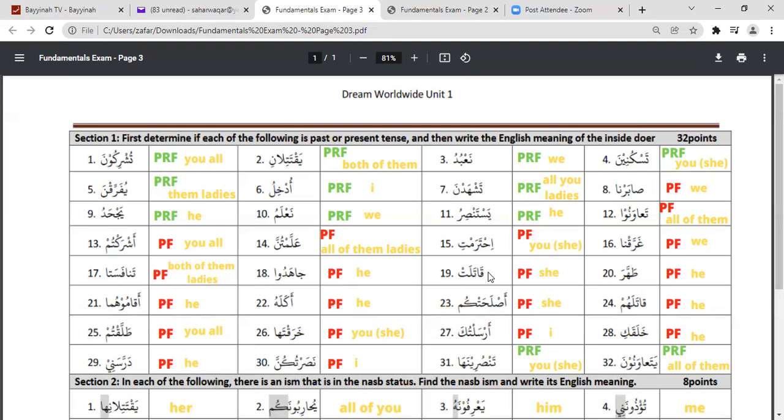Okay. Qatalat, this is quite apparent that this one is the past tense, nasarat, right? And the inside doer is she. Tahara, again nasara, right? So it is past tense and it is he.